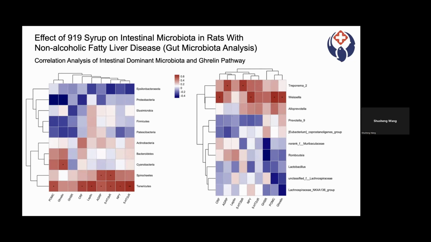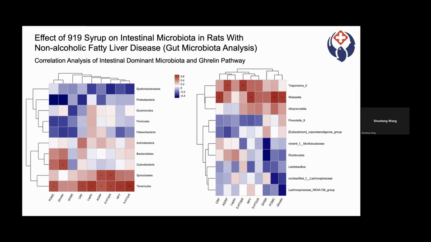Spearman correlation analysis was used to explore the relationship between intestinal microbiota and the Ghrelin pathway in rats. Correlation analysis between the three groups of rats' dominant intestinal microbiota and Ghrelin pathway-related molecules were performed, and the heat maps were used to represent the results.